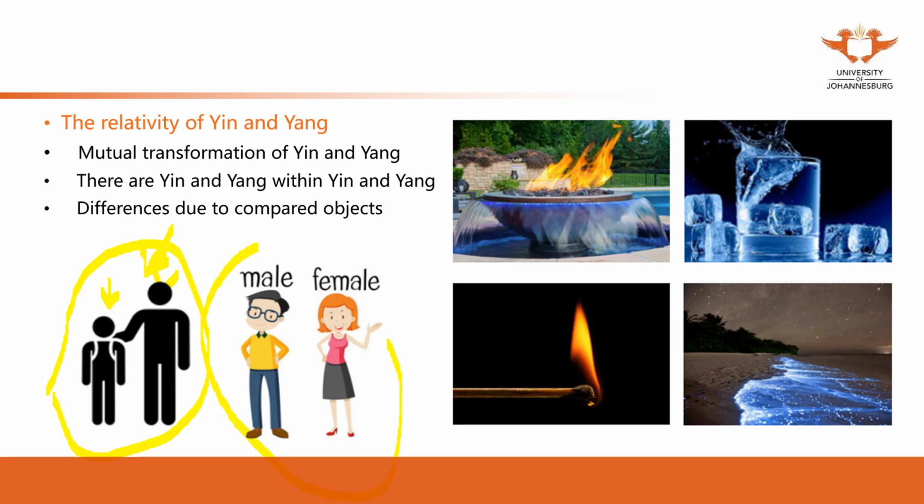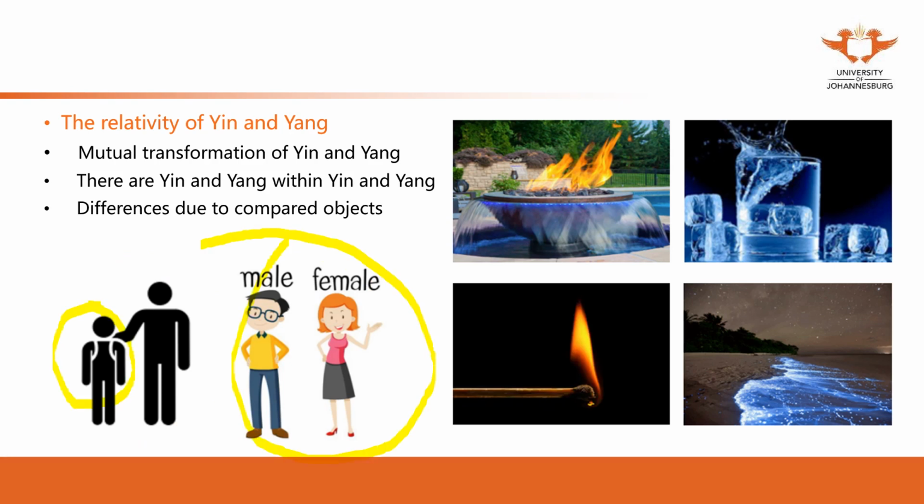When you compare with this picture, from the first picture, the small boy is yin. But when you compare with here, male and female, male is yang, female is yin. But this boy is also male. This male is yang, this male is yin. It's because of the different comparing objects.